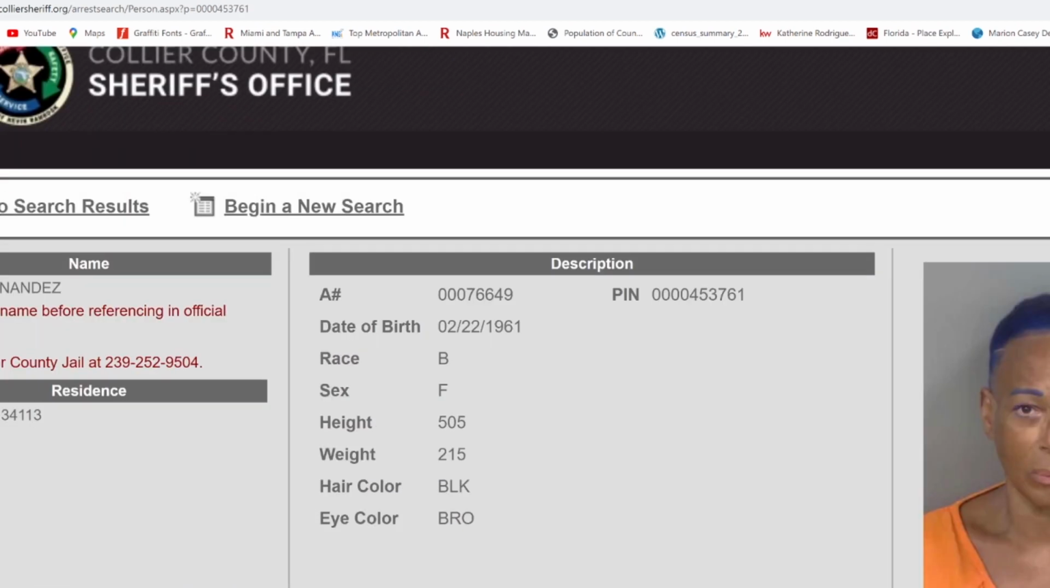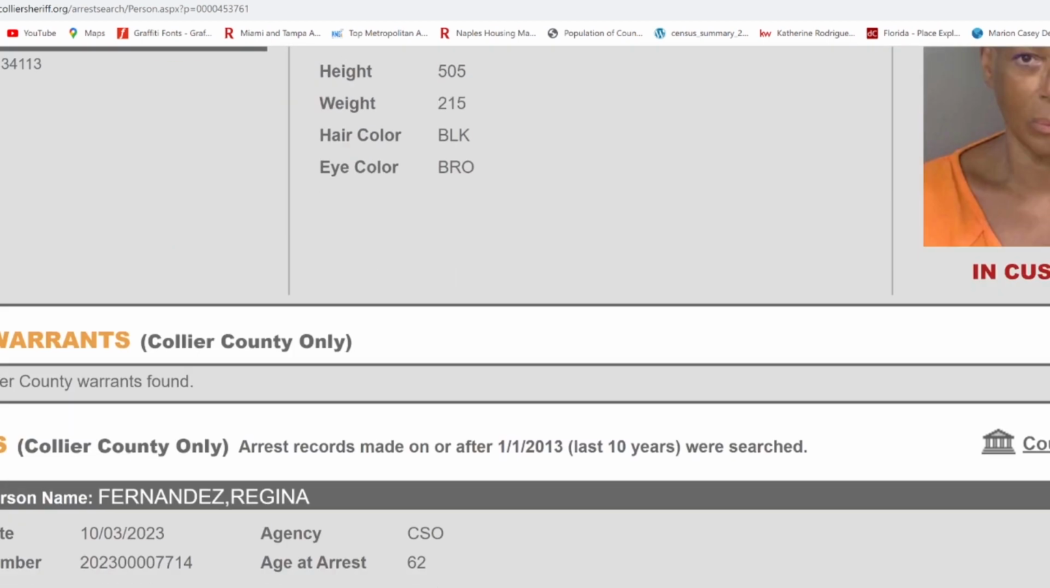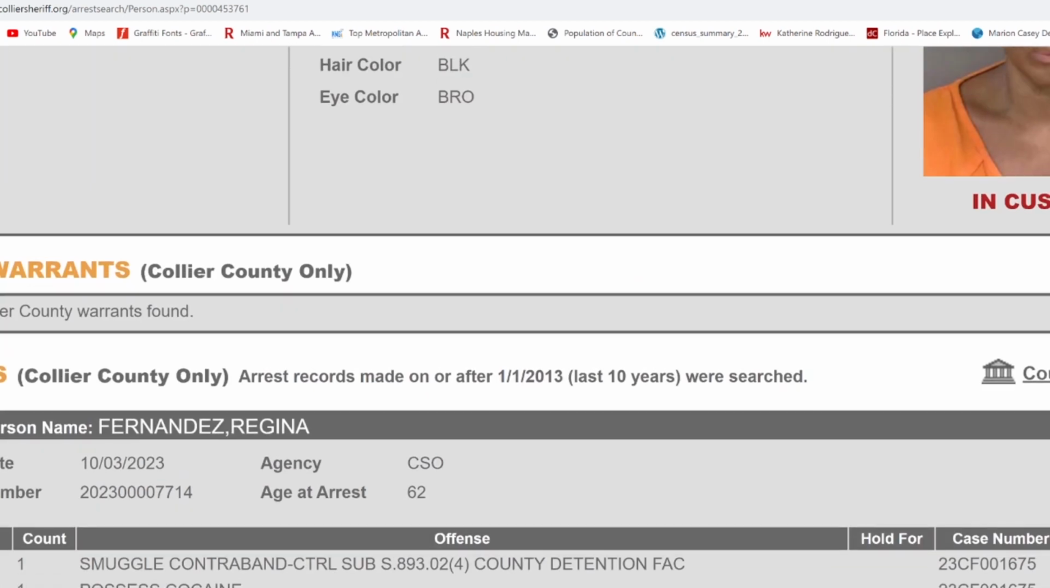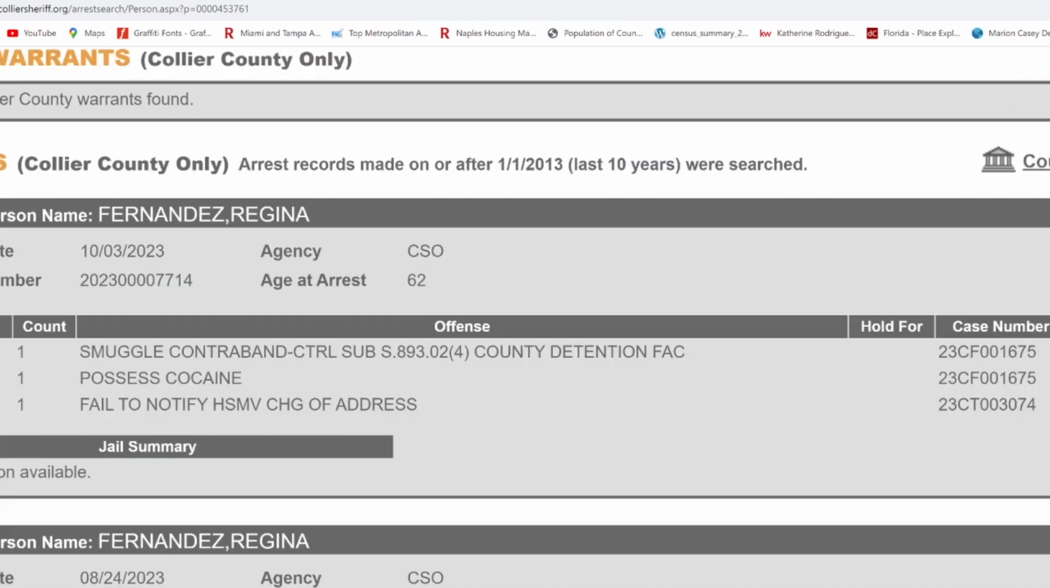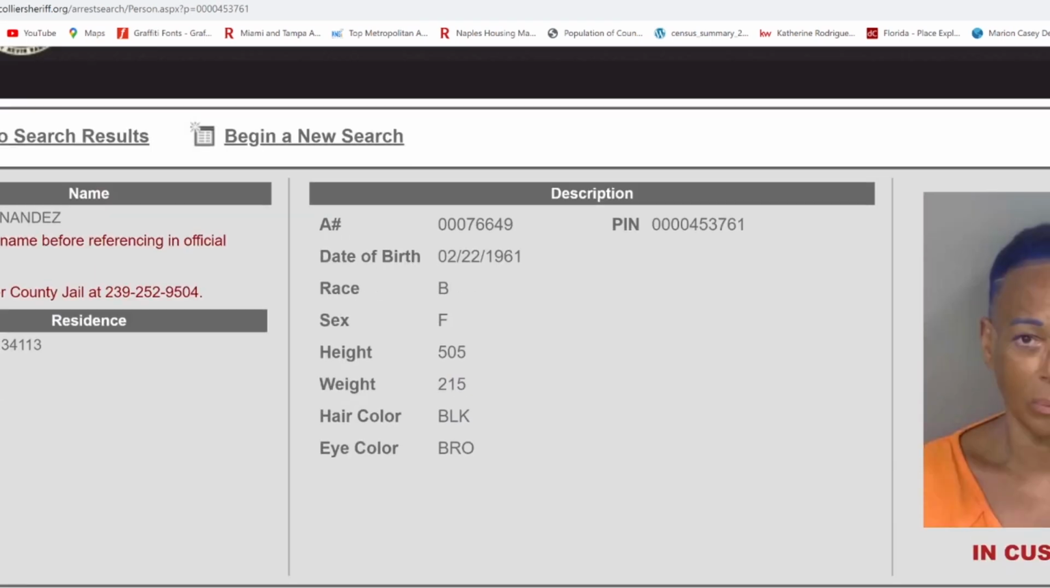What do we have here? Regina Fernandez. Blue hair, blue eyebrows. She was smuggling contraband. Regina, we as a society have determined that we want to know where you are.